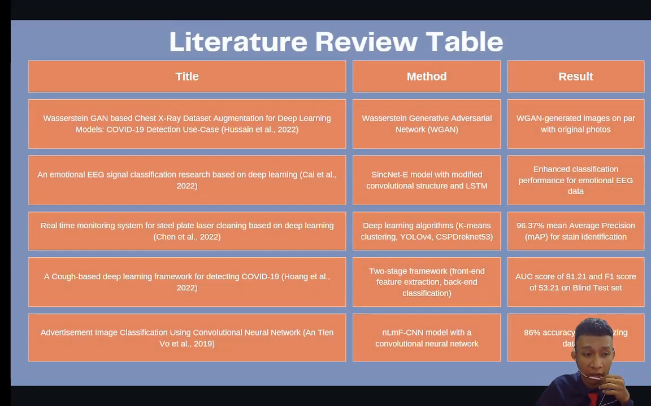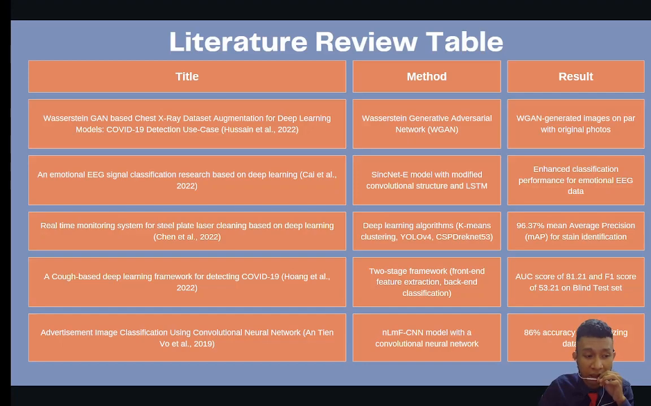So this is the list of literature reviews. The first literature that we review is Wasserstein GAN-based chest X-ray data augmentation for deep learning models. The method they use is WGAN, and the result is that they successfully generated images on par with the original photos. The second is emotional EEG signal classification research based on deep learning. The method is a CNN-based model with modified convolutional structure and LSTM, and it successfully enhanced the classification performance for emotional EEG data.